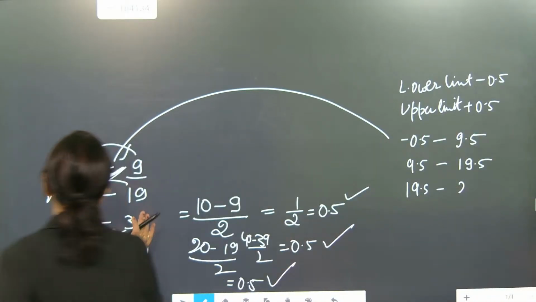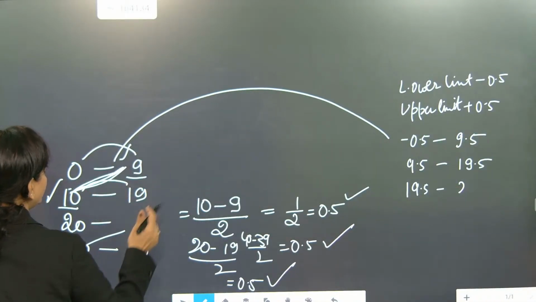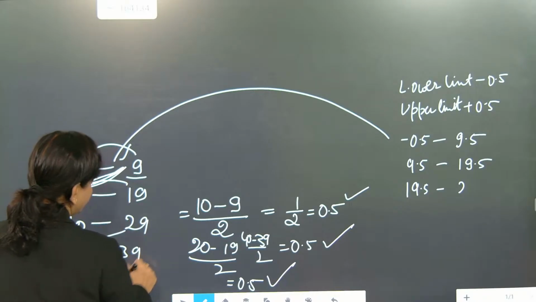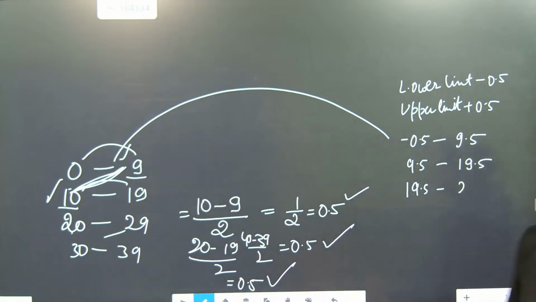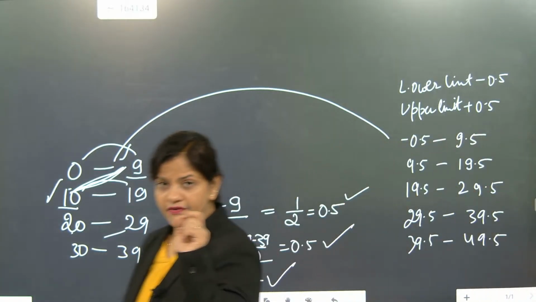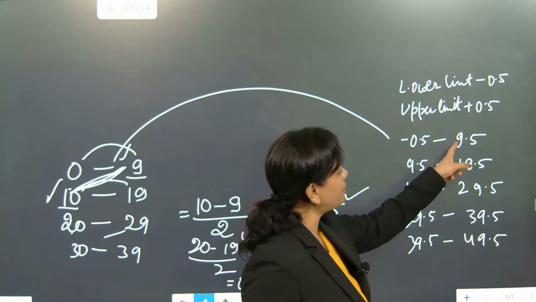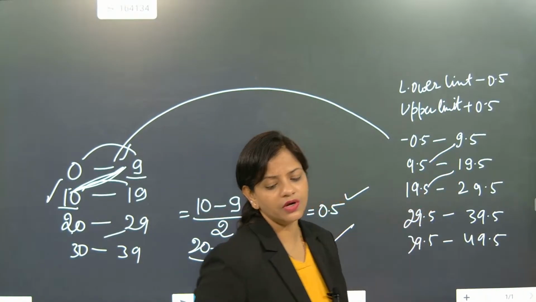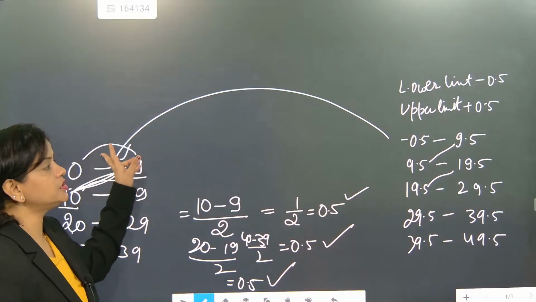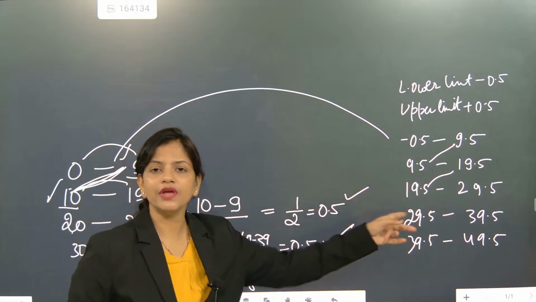Now 19 to 20, 20 to 29, correct. Then 29 to 30 to 39. I just skipped 10 numbers. So here 19 to 29. Now here it will become 29 to 39. Then 39 to 49. You see now perfect variation is coming, and everywhere this upper limit and this lower limit are now very much the same. So this is exactly the conversion of inclusive into exclusive.